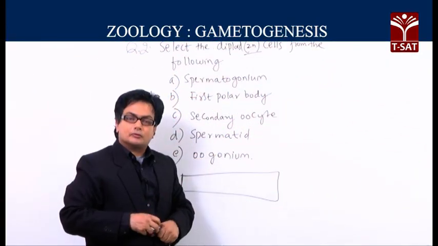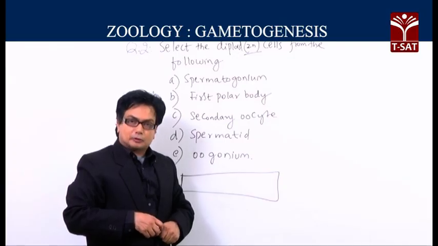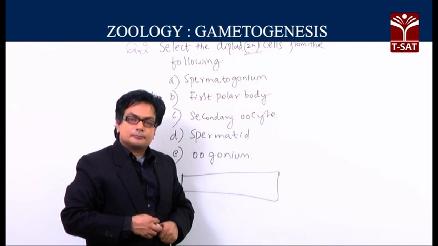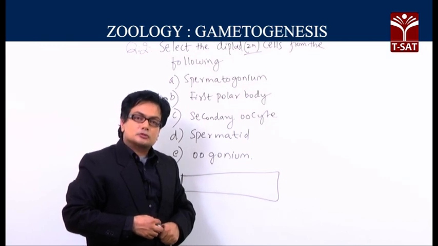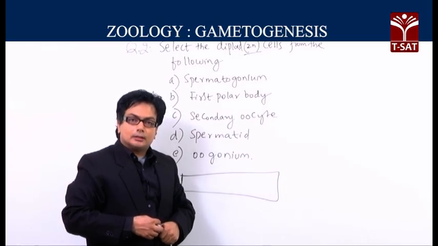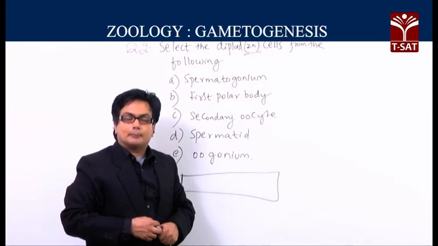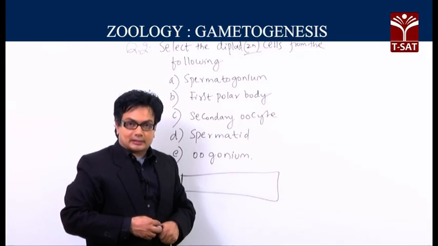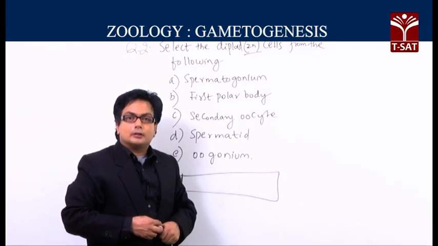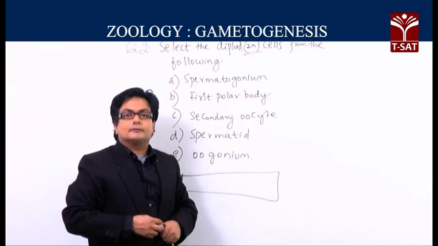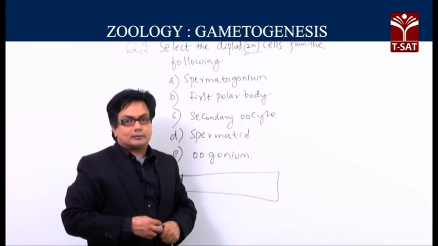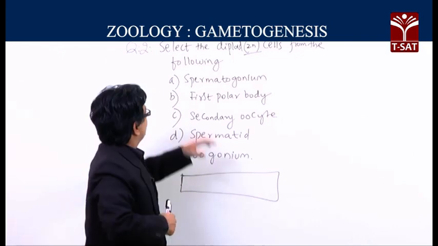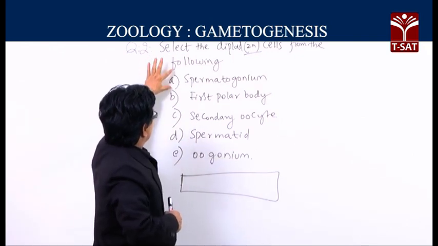The second question is: select from the given list the diploid cells. It is important for us to understand that the moment the cell begins meiosis 1, the diploid cells will be changing into haploid cells. For instance, the primary spermatocyte, if it does meiosis 1, will become the haploid secondary spermatocytes. So, meiosis 1 is a very important moment wherein the cells will become haploid from diploid. So, the question here is, select the diploid cells from the following.